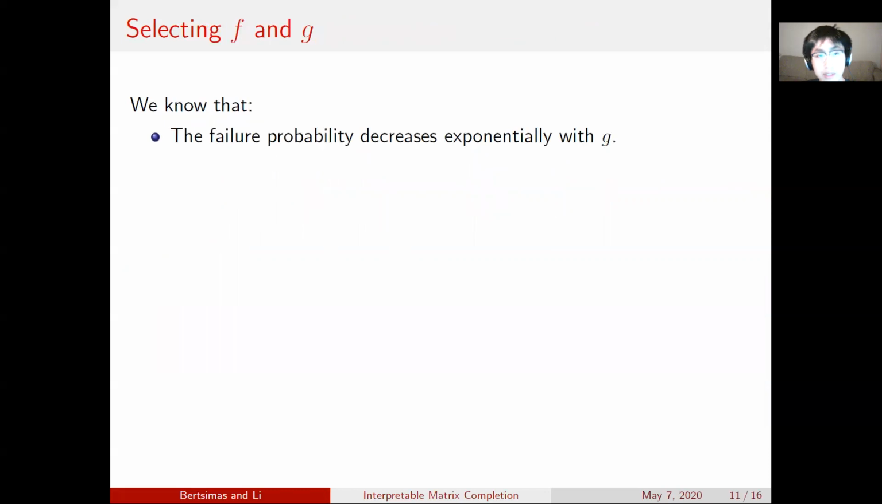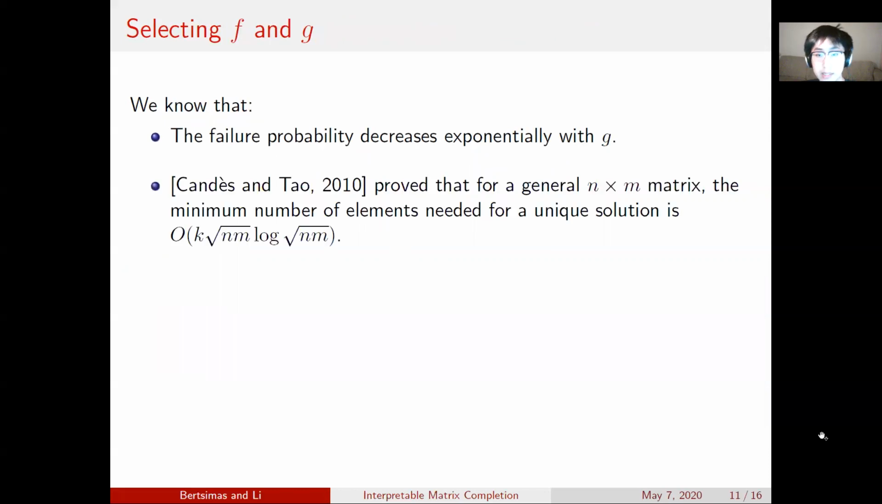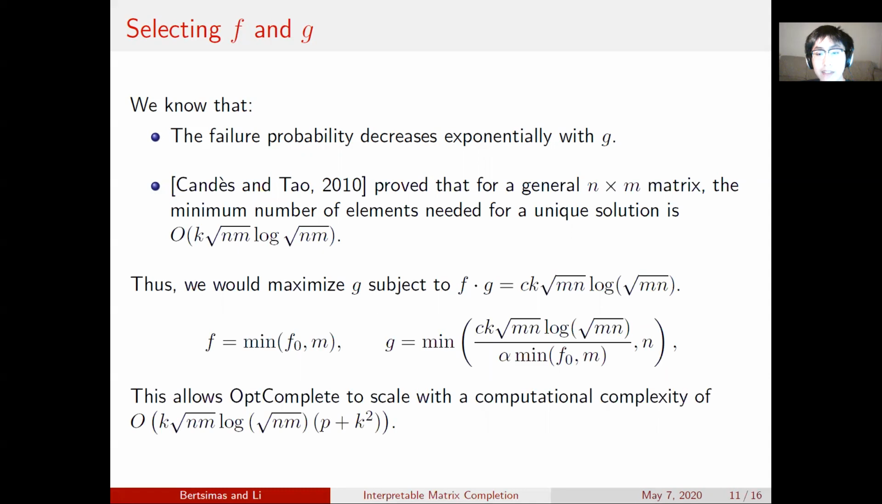And so with this, we will now select F and G. We know that the failure probability decreases exponentially with G. And from Candes and Tao, we know the minimum number of elements needed for a unique solution for the matrix completion problem. And thus, we need to at least select that many rows and columns so that we have a unique solution to our problem. And thus, F times G needs to be on that order of magnitude as Candes and Tao pointed out. And we're going to maximize G subject to that constraint to minimize our failure probability.